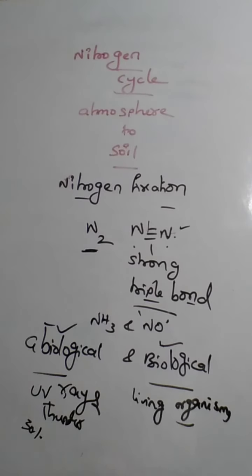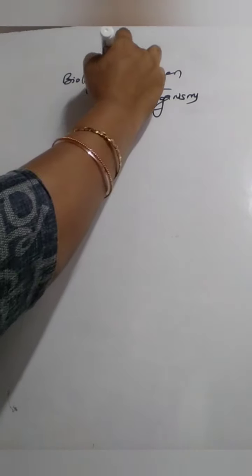Okay, biological nitrogen fixing organisms, let us see. So in nitrogen fixation, what happens? The atmospheric nitrogen will be converted into a usable form. It may be inorganic or organic. By the living organisms, we call it a biological nitrogen fixation.